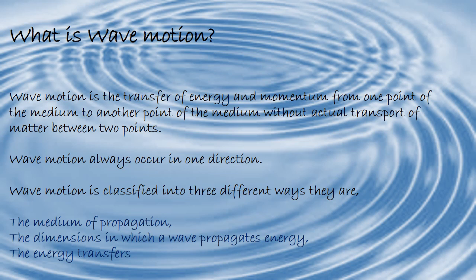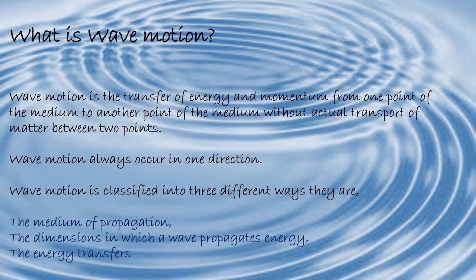You can read some notes here about wave motion. Wave motion is the transfer of energy and momentum from one point of the medium to another point of the medium without actual transport of matter between two points.